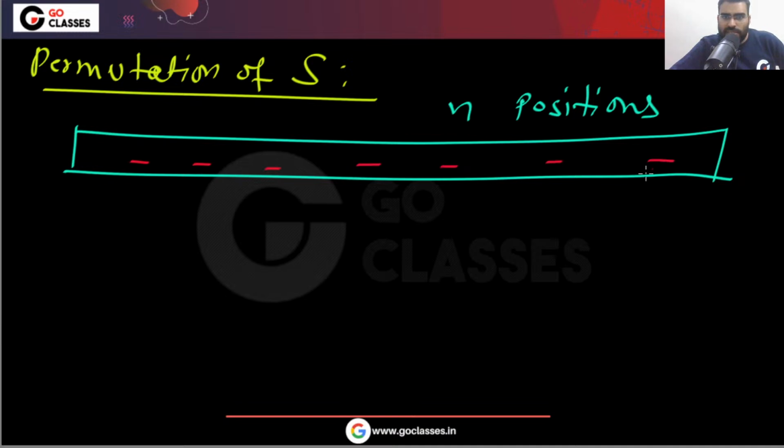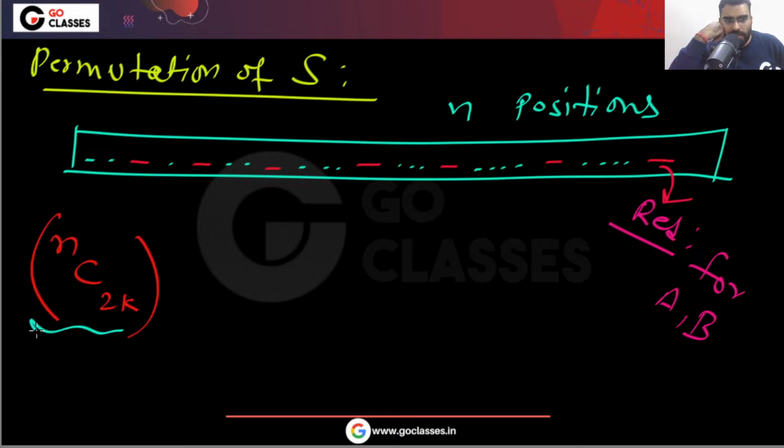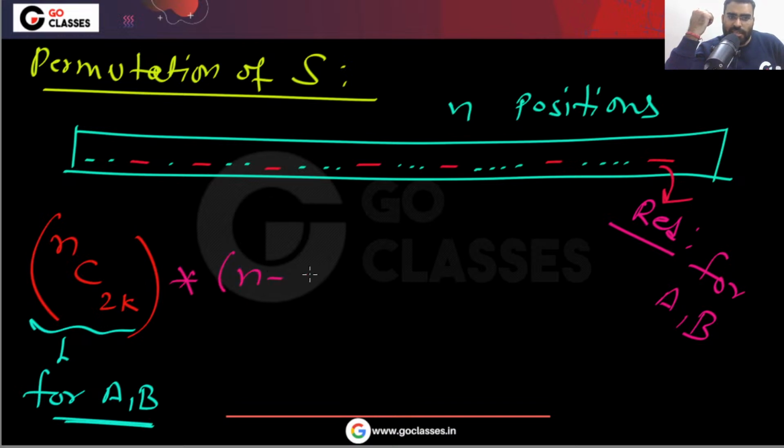These red ones are the 2k positions, for A comma B. So these red arrows are for A comma B. From the n positions, you can select 2k positions for A comma B. The remaining elements can be arranged in any order they want.